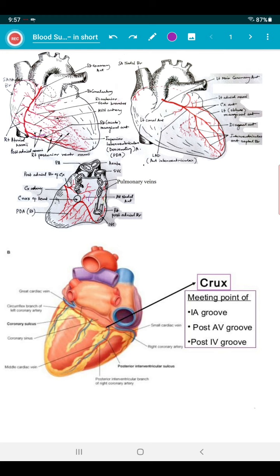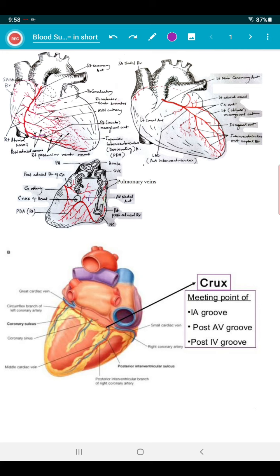On rare occasions, the posterior interventricular branches are derived from both coronary arteries. Individuals of such balanced type of coronary artery distribution are least affected by coronary disease. It is well understood that if both ventricles get mixed supply from both arteries, the chance of damage is less in case of obstruction.